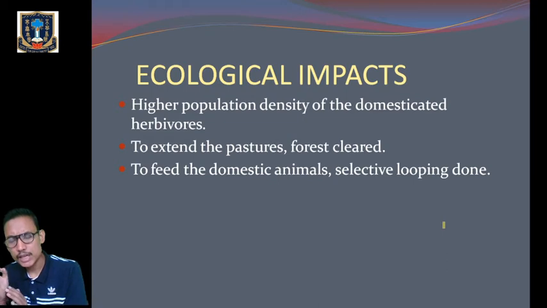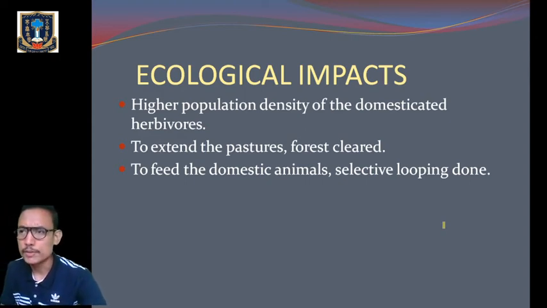Selective lopping means those particular plants which can be given as feed for the animals were the only ones being cut down. Okay, they are being given to the animals, so they are being cut down.